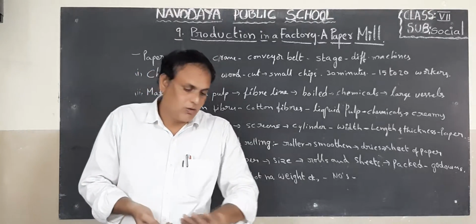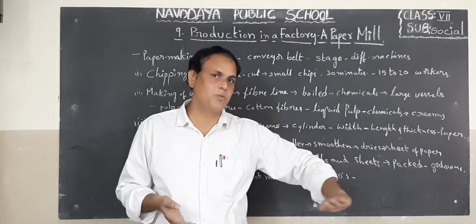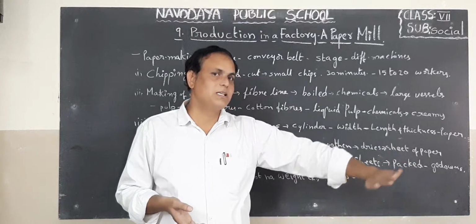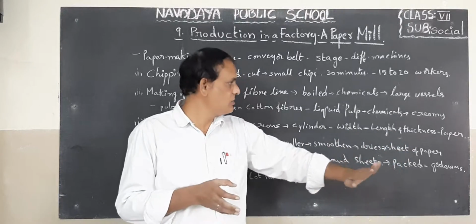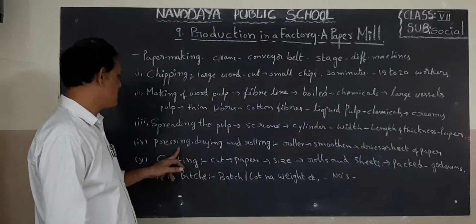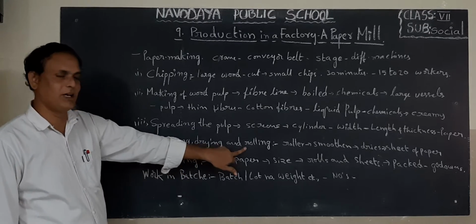When they spread all this creamy pulp, wood mixed with different kinds of chemicals, they dry it up. Next, the fourth stage is pressing, drying and rolling.